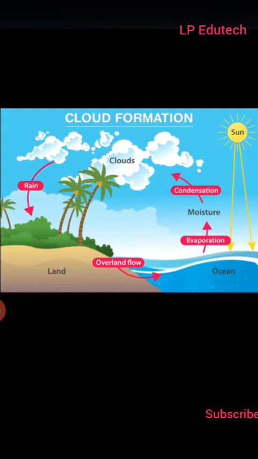So the answer is this. How will the rainfall occur? Now we can just have a look here. This is overland flow. This is the ocean. And evaporation due to heat. So due to the heat, evaporation will take place. Then moist, hot, light air climbs up. You can see the flow, the moist and hot light air is climbing up, and the temperature at high altitude is less. So condensation takes place. Clouds are formed and water droplets fall as rain. So this is the process and the outcome of the experiment.